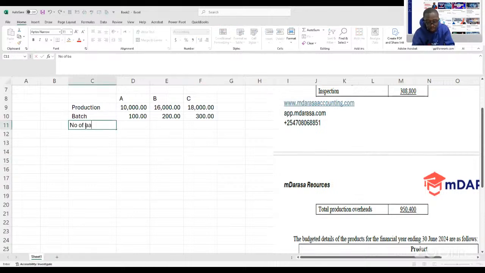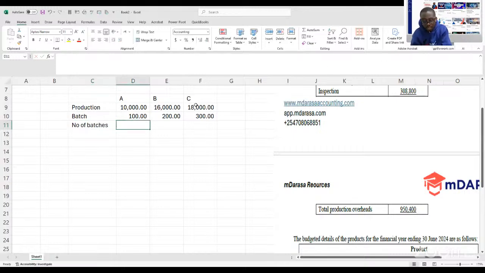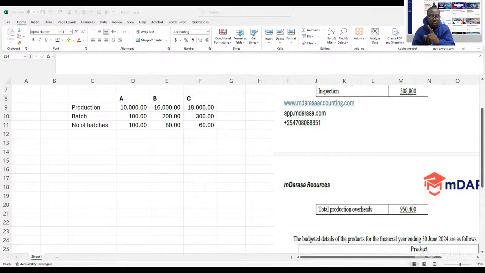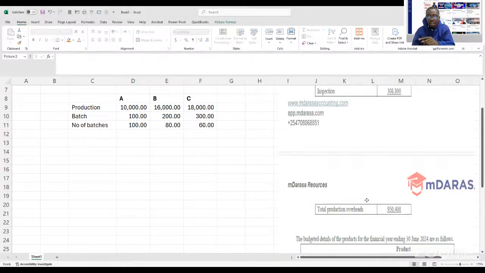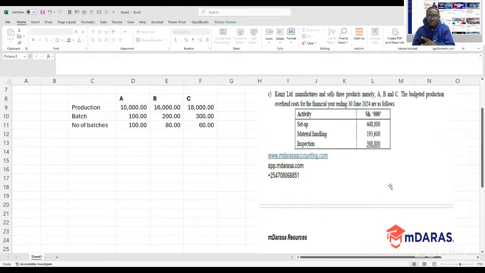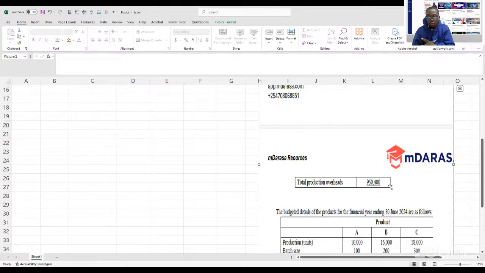We have to determine the number of batches. So how do you determine the number of batches? This will be easy. We just take our figure there and divide by the batch sizes that you're given, so that in this case, it will give us the number of batches for each product. That will be your first step given our question here.